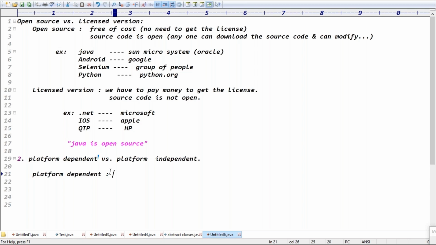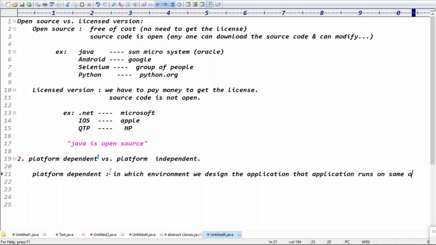Guys, platform dependent means what? In which environment we design the application, like we develop the application, that application runs on what? Same operating system, right? That application runs on the same operating system, guys.